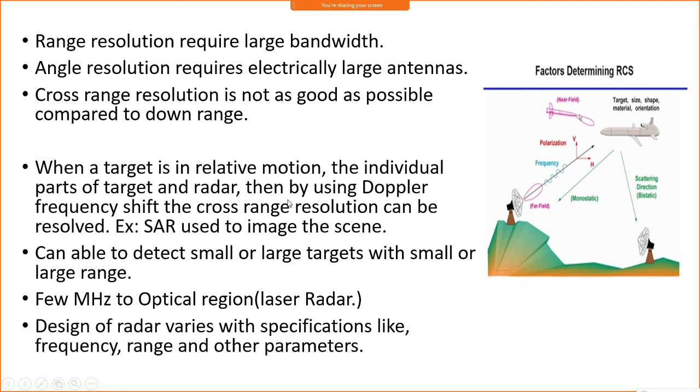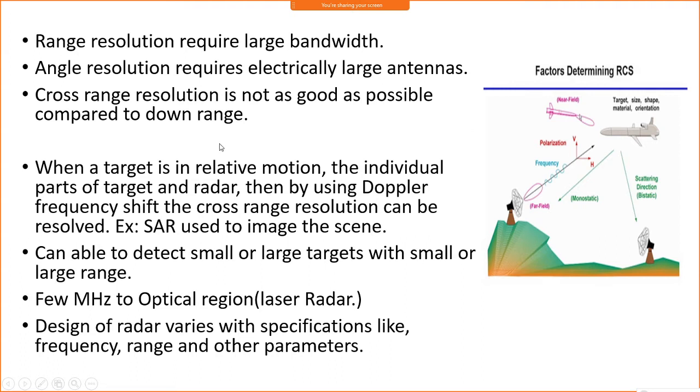Okay, as I said, if the target is in relative motion, if the target is moving, then for the individual parts of the target and the radar, we use the Doppler frequency shift. If you move the target, the frequency shift happens due to the path traveled by the target and the different positions at which the signal is received. That frequency shift resolves the cross range resolution.